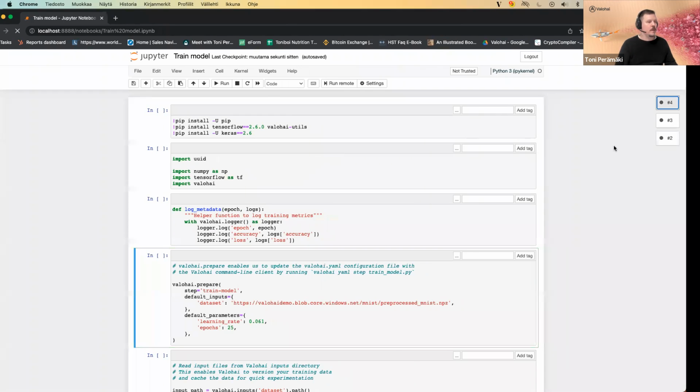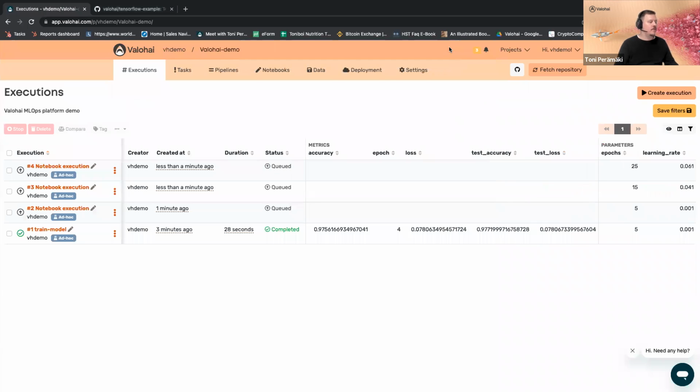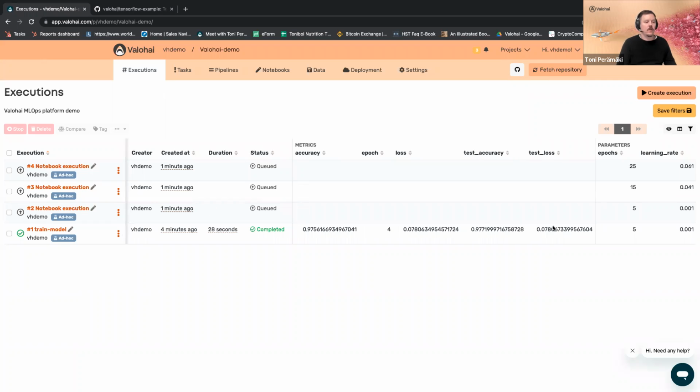And Valohai handles all the orchestration just as we did on the terminal side earlier on, fully automatically for you. And then if we jump into the graphical user interface, here you can see everything that is happening within the project by any of the members who are invited into this project. So in this case, we have only my VH demo account running executions. So the first one, the one that we run from the terminal, is already completed. We have some metrics that we collected and some parameters. You can see the parameters that were used.